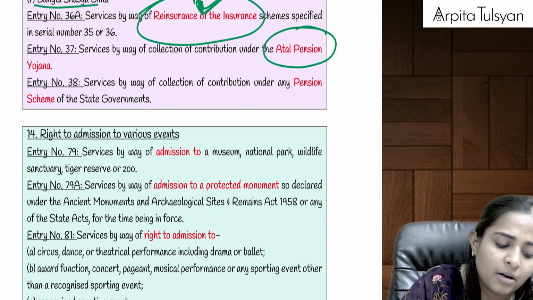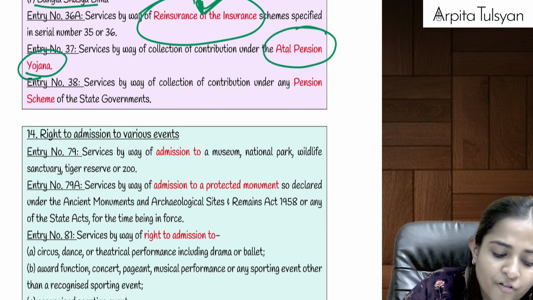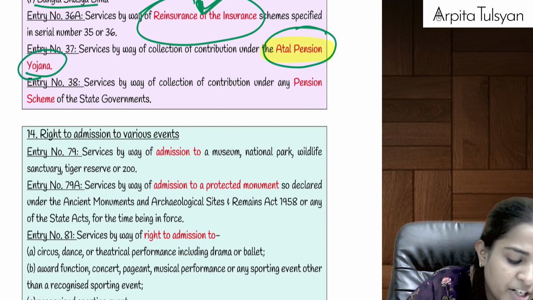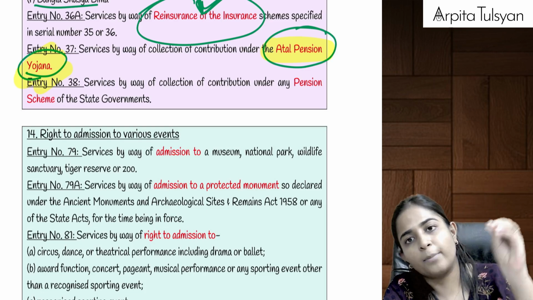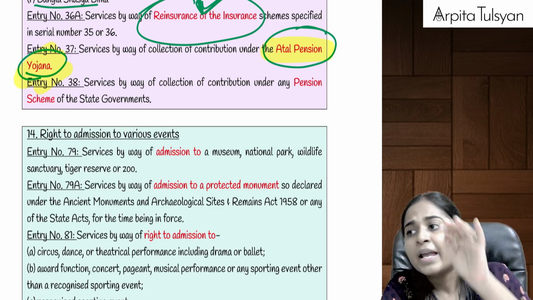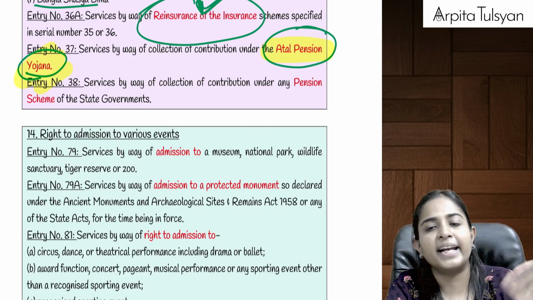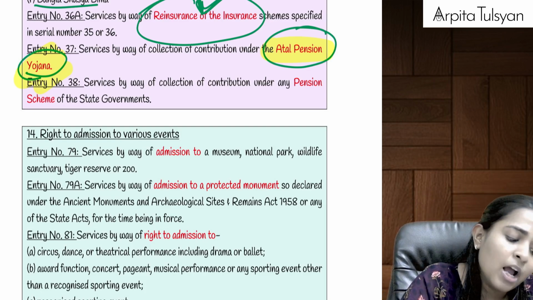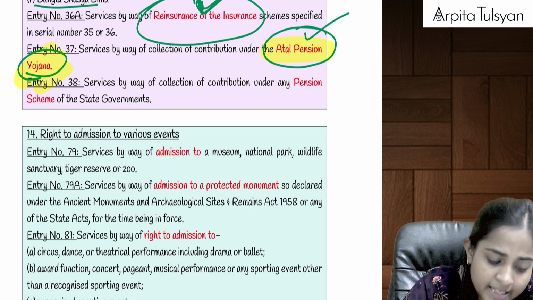Then any services by way of collection of contribution under Atal Pension Yojana. Today you will make the contribution under Atal Pension Yojana, and then after some number of years you will get the amount back in the form of a pension. On this contribution also GST is exempted.